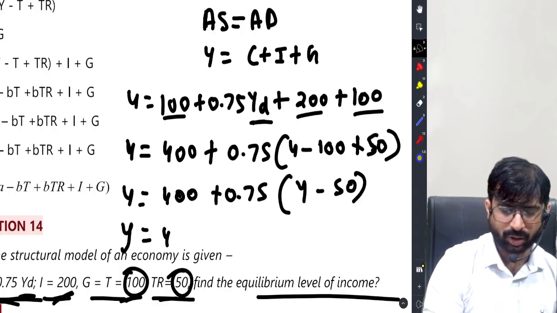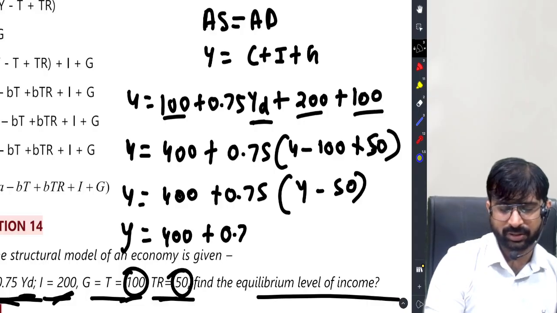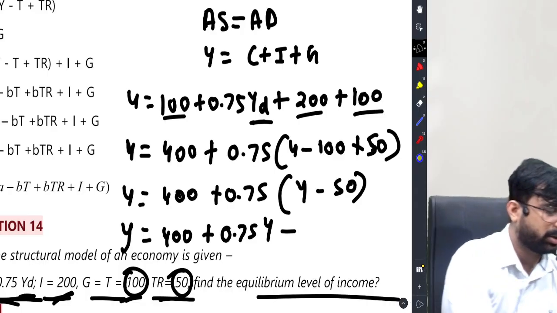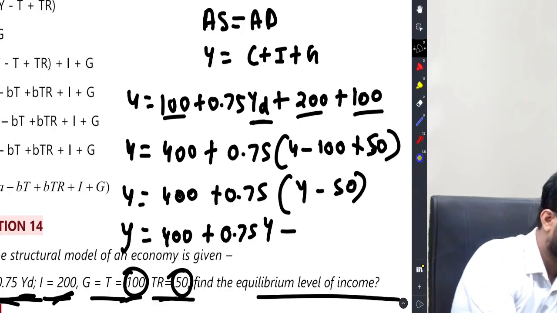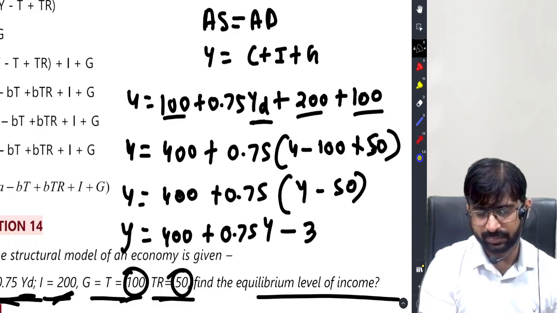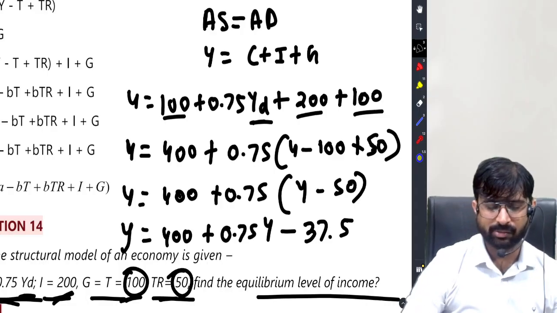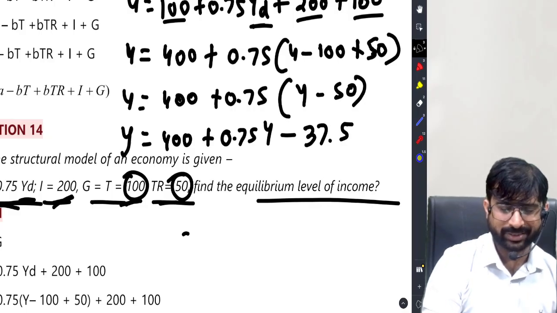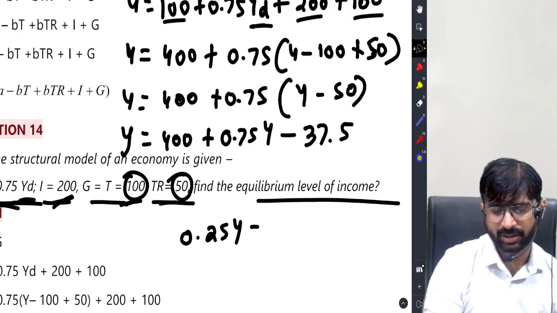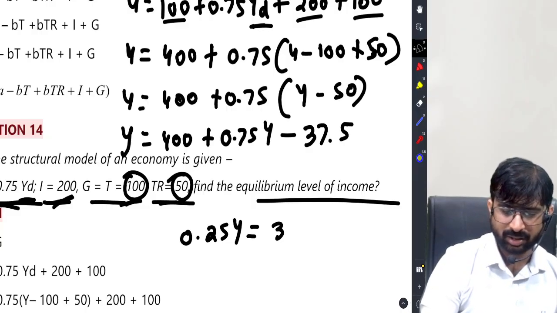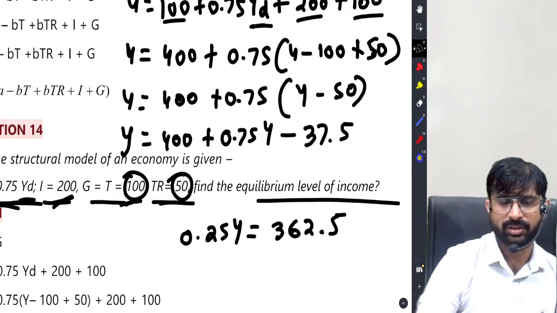So Y equal to 400 plus 0.75Y, 0.75 into 50, that is 37.5. So Y minus 0.75Y is 0.25Y, and 400 minus 37.5 is 362.5.